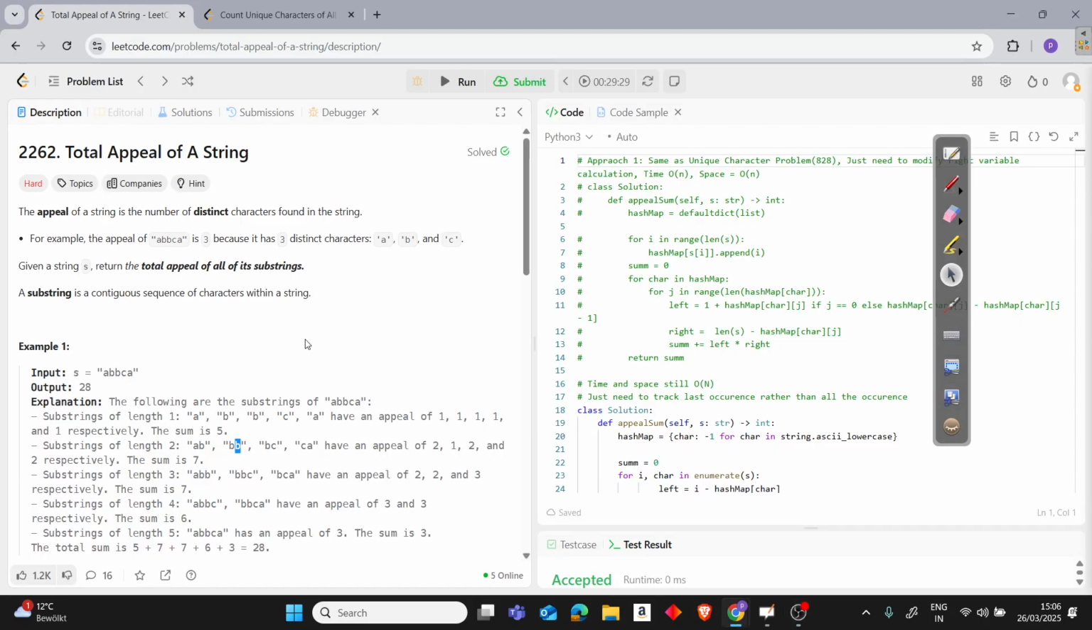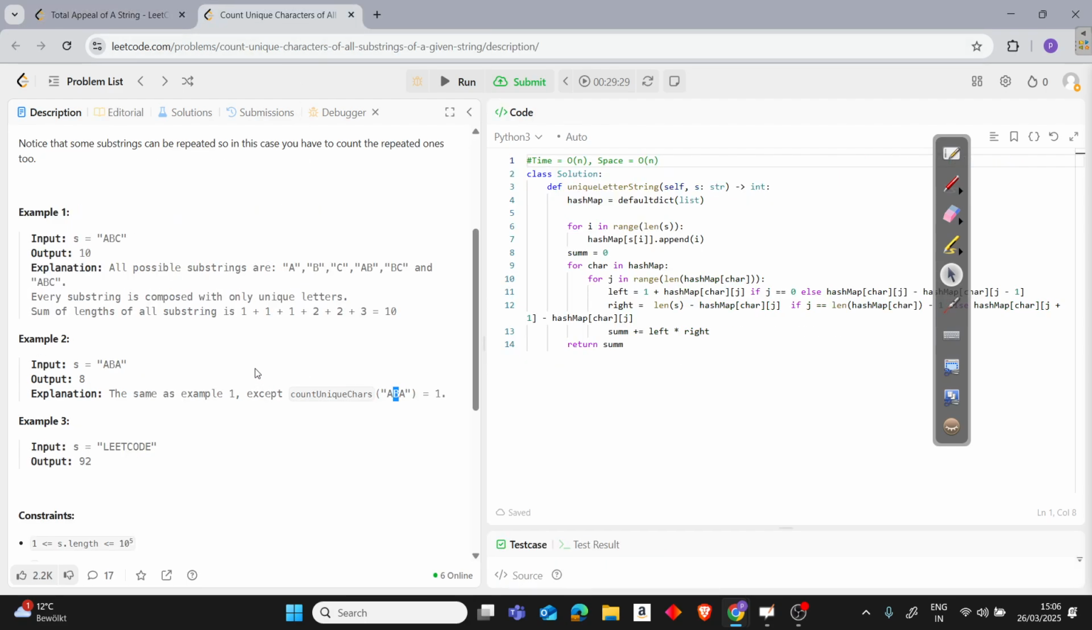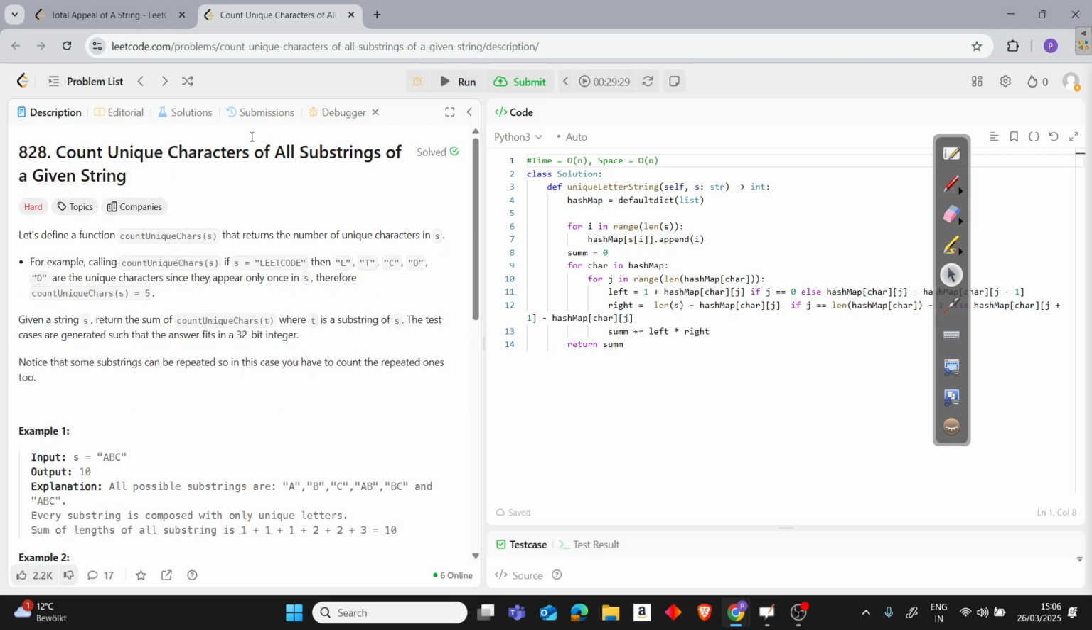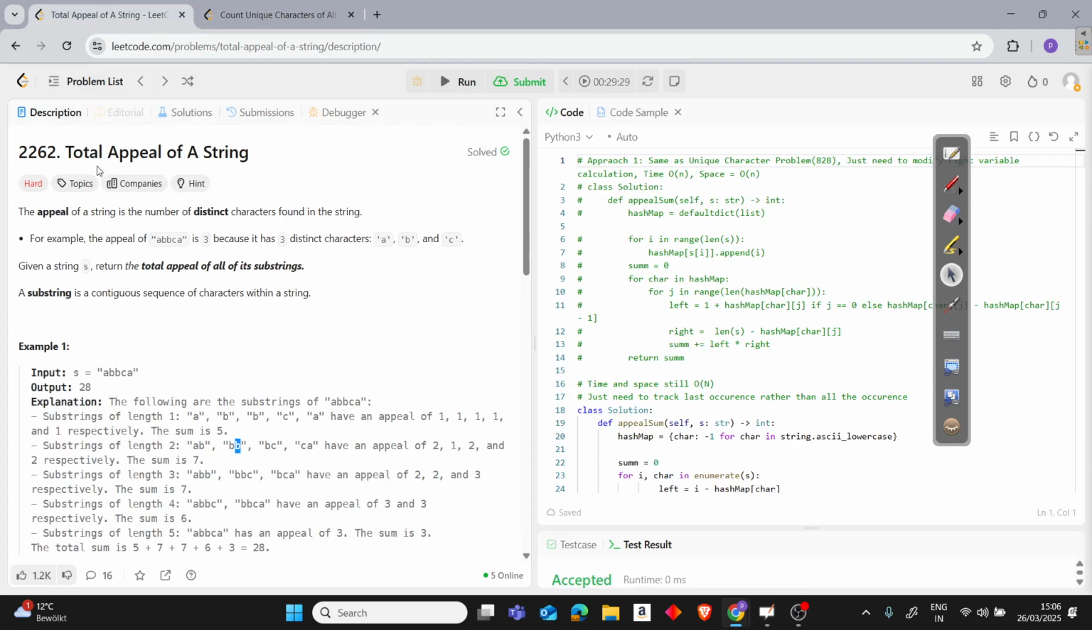Hello all. So let's continue with another problem, which is also in the hard category, but it's similar to the last problem that we have solved. Count unique characters in all the substrings. Okay, so here they ask for the total appeal of a string, and what is meant by appeal?